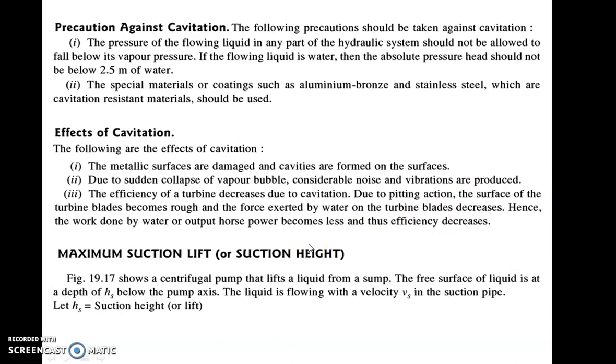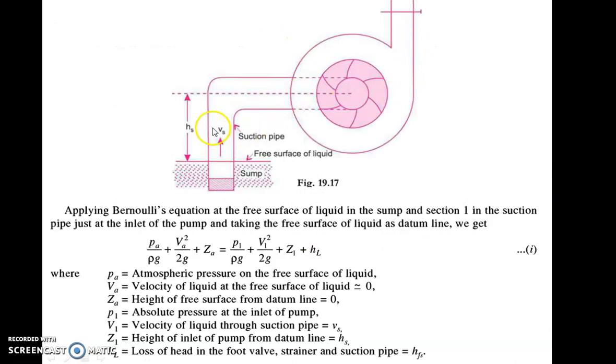If you see in this diagram, the same diagram, this is the impeller inlet and this is the sump, and this is the HS, which is the suction lift. Now we have to find the maximum HS, that is called the maximum suction lift. The expression for that we have already seen in the initial lecture, that is the first lecture. How is HS calculated? You have to apply Bernoulli's equation at point C and at point A. In between these two points, there will be some datum height HS, and that height can be calculated.